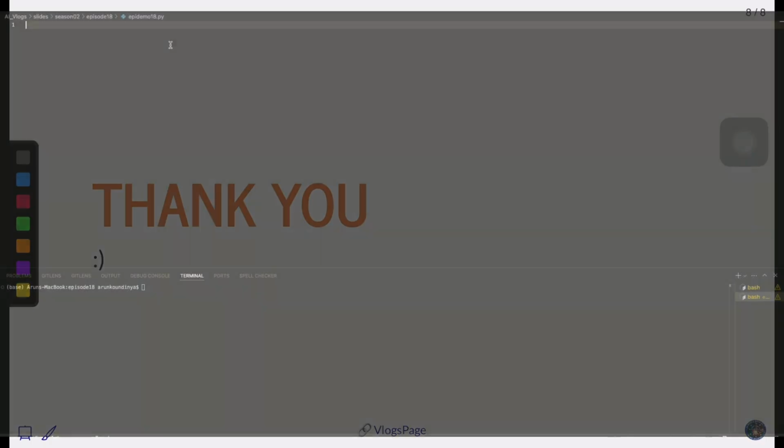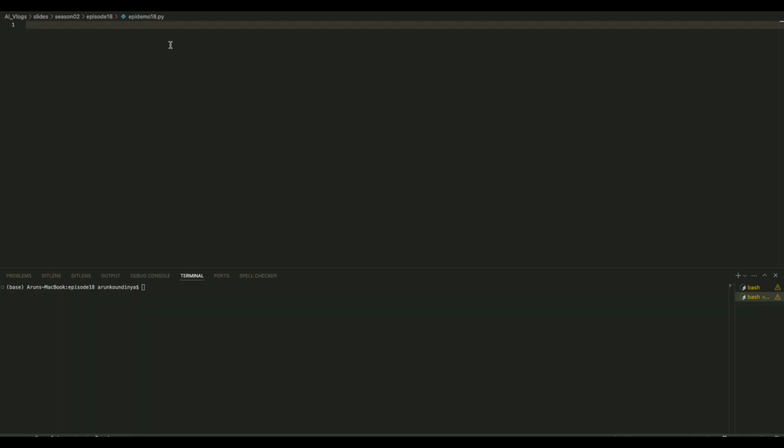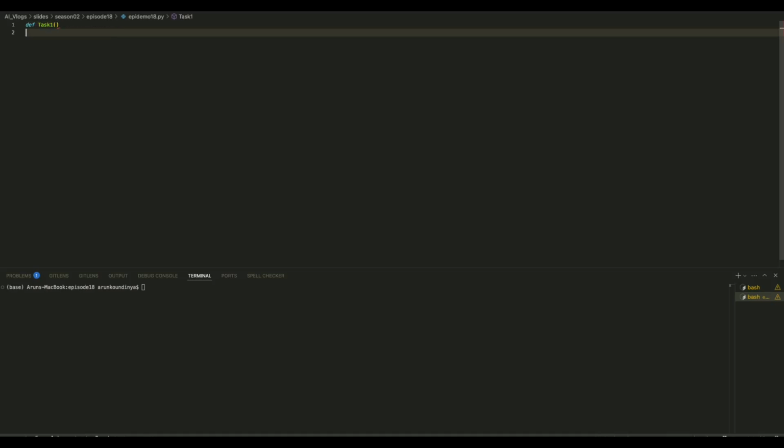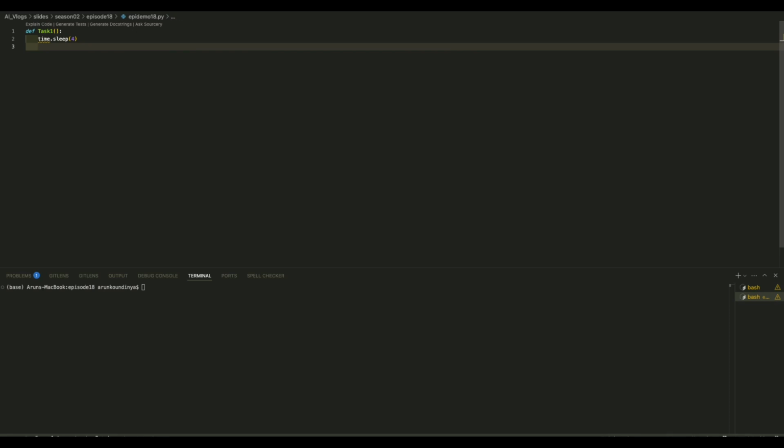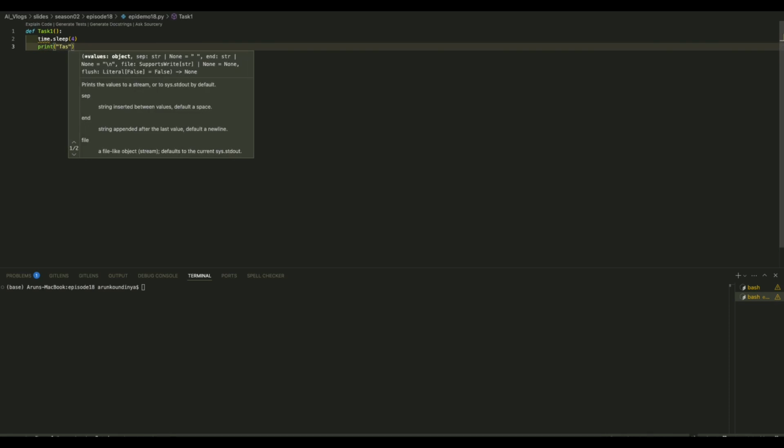See you there. So in this demo, we will first start learning the basic syntax of threading and multitasking by a quick demonstration. First, let's define two tasks. Say for example, we have a task 1. Say for example, it might take maybe 4 seconds. And after completion of that task, let's print a statement saying task 1 has completed.